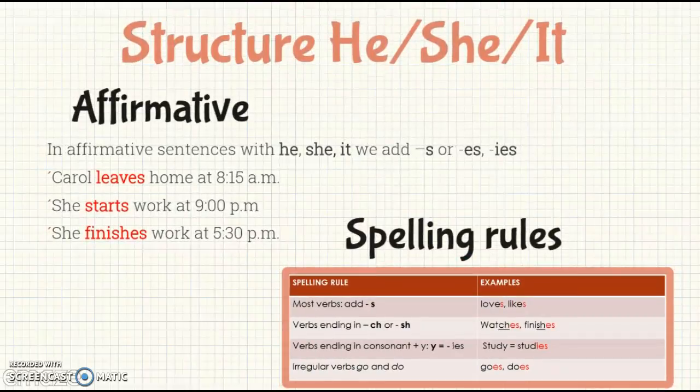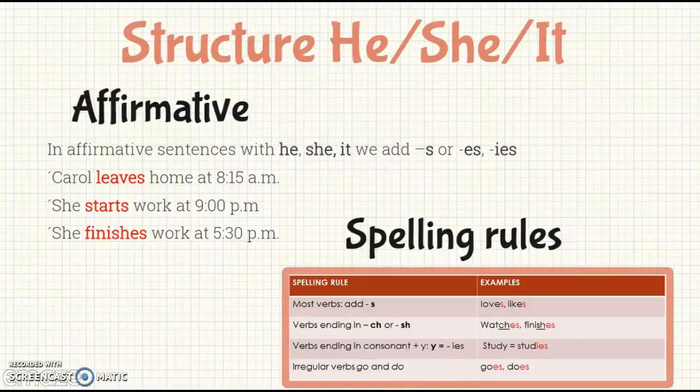In this case, we are going to see now what the structure is for the affirmative. In this regard, we are going to see the usages of the third person singular, which is he, she, or it, normally for animals or objects.